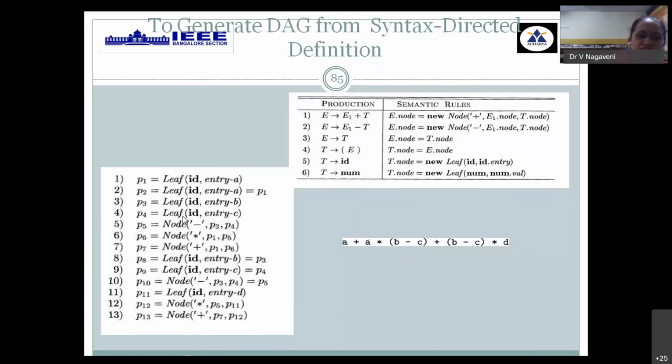Even for leaves, for all the terminals, leaf functions are called and the result is saved in a temporary variable. Then for all operands of all operators, after performing that operation, the result will be saved in temporary variables. Using all these functions, we are creating the parse tree that we have shown here.